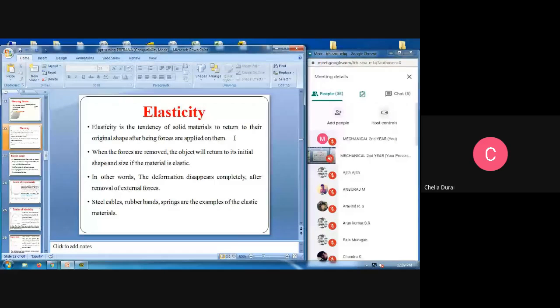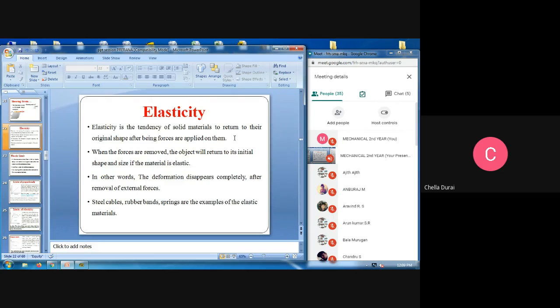Next, we are going to elasticity. Elasticity is the tendency of solid materials to return to their original shape after forces applied on them are removed. When the forces are removed, the object will return to its original shape and size if the material is elastic.